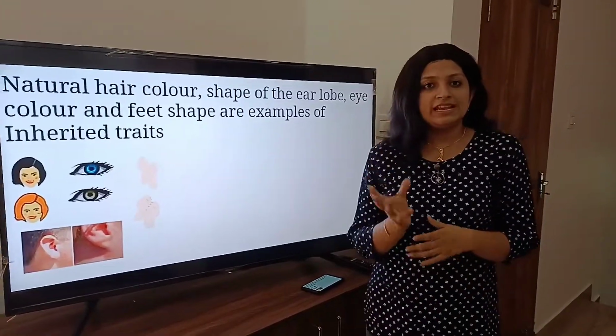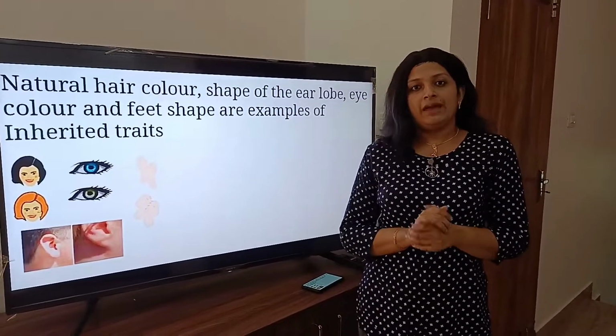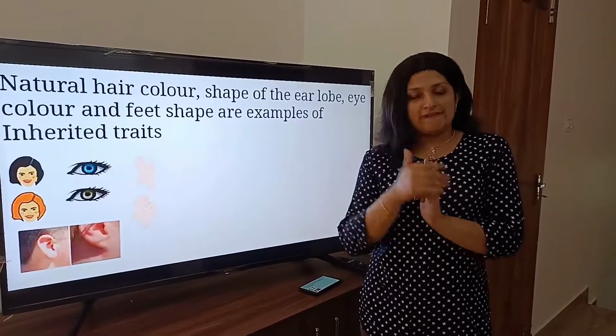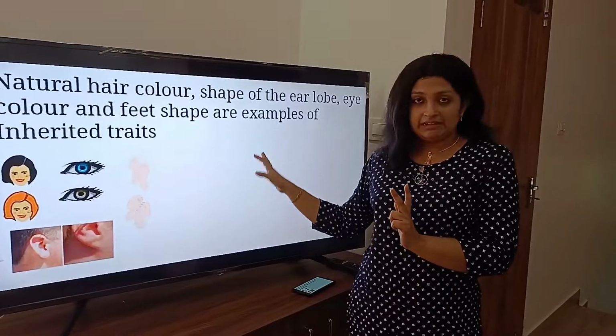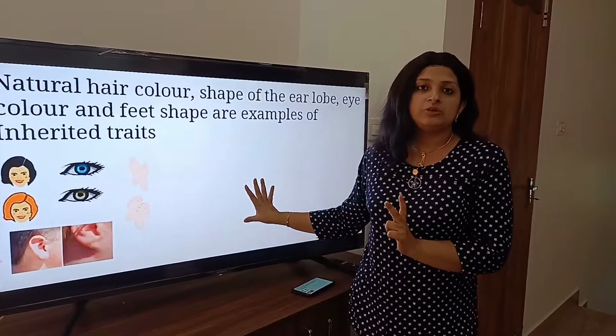So let us recapitulate quickly: what we mean by heredity, what evolution is, and what we mean by acquired traits and inherited traits, with examples of evolution and heredity.